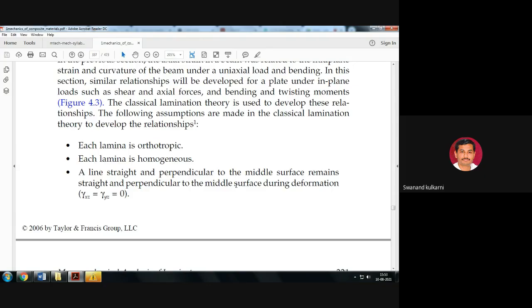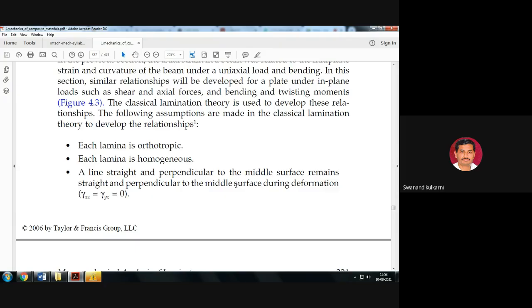That's why our first assumption is that each lamina is orthotropic, and then each lamina is homogeneous in nature. For anisotropy, properties in all directions are not the same; for orthotropic, two directions are not the same; for monoclinic, one direction is the same.